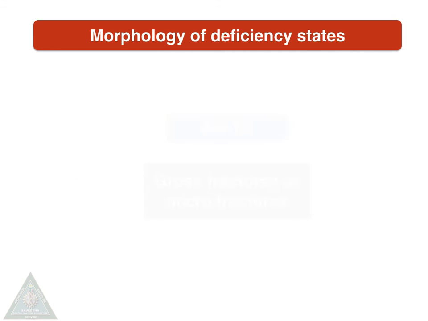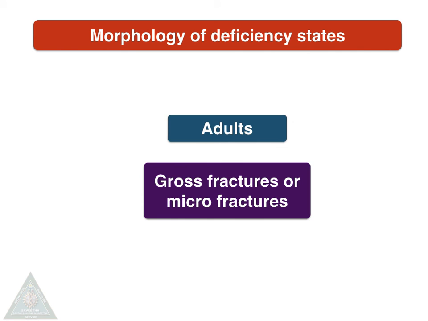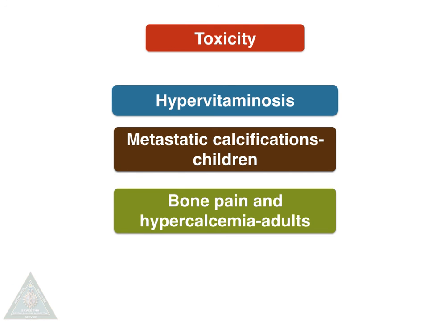Deficiency states in adults can be seen as either gross fractures or microfractures. The toxicity states can be seen as hypervitaminosis, mainly due to diet supplementation of vitamin D. This can cause metastatic calcification in soft tissues such as renal stones in children, bone pain and hypercalcemia in adults.